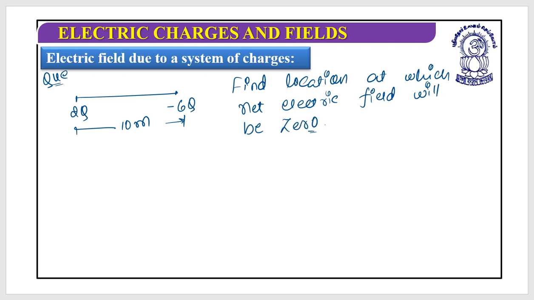So look at this. This is plus 2q, this is minus 6q. Both charges are of opposite polarity, one is positive, another is negative. So when one is positive and another is negative, you need to find out which one has the smaller magnitude of charge.